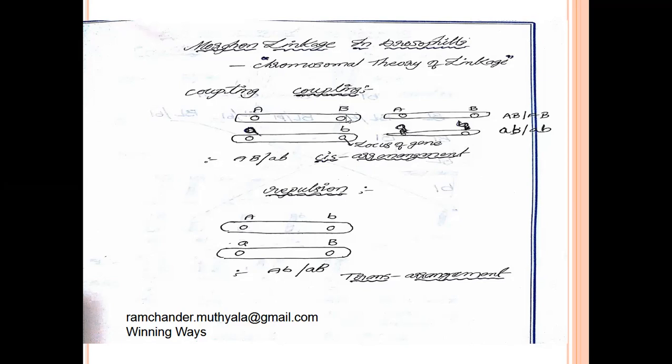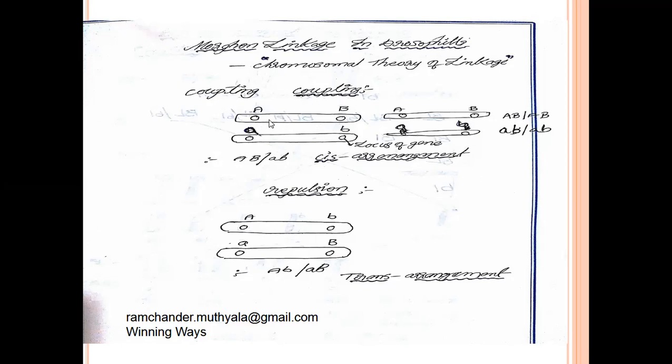Between these two chromosomes, linkage is shown by a slash symbol. Here it is, the chromosomal theory of linkage, mainly of two types: coupling linkage, and second, repulsion linkage. First we discuss coupling linkage.